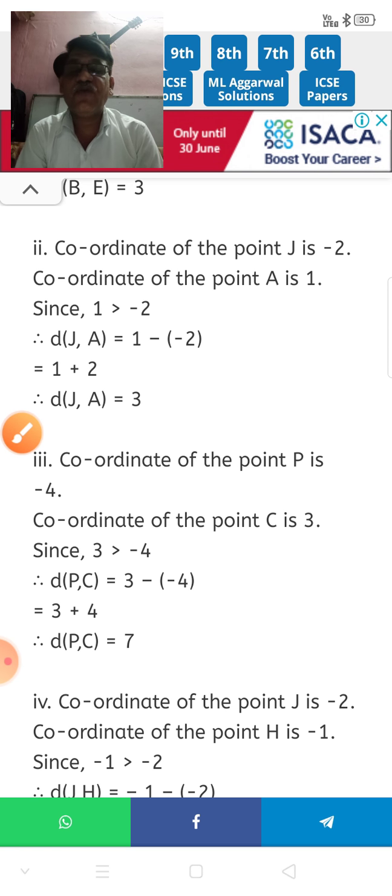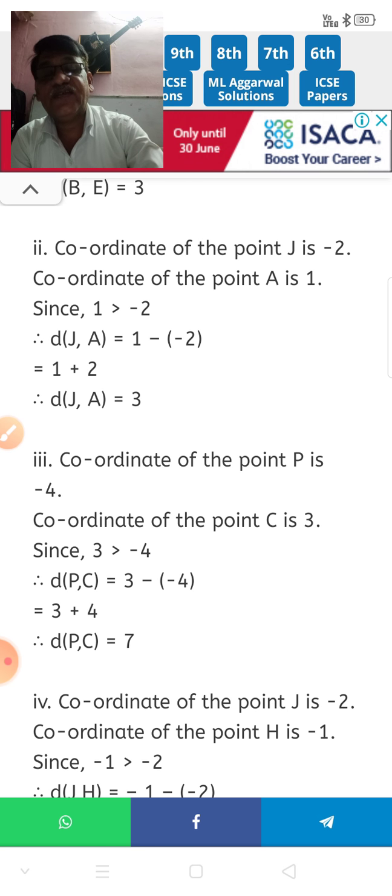So now question number 4. See, the coordinate of the point J is minus 2 and the coordinate of the point H is minus 1. Which is the greater? Minus 1 is the greater. Minus 1 is greater than minus 2. Since minus 1 is greater than minus 2, distance JH is equal to minus 1 minus minus 2, which is minus 1 plus 2.